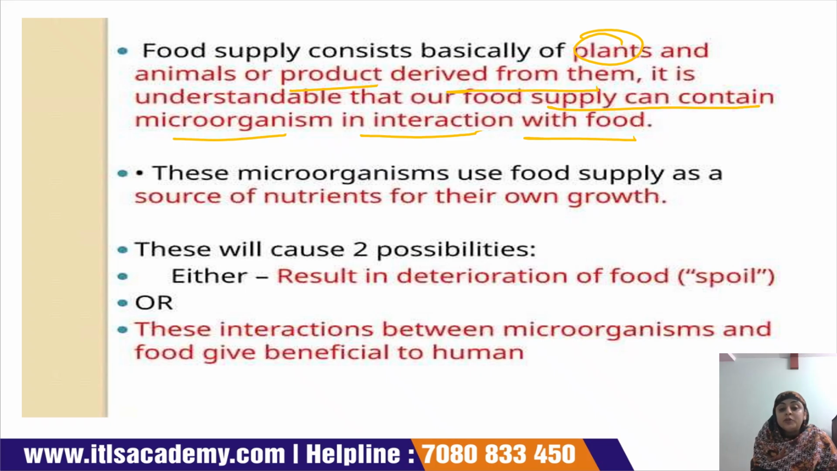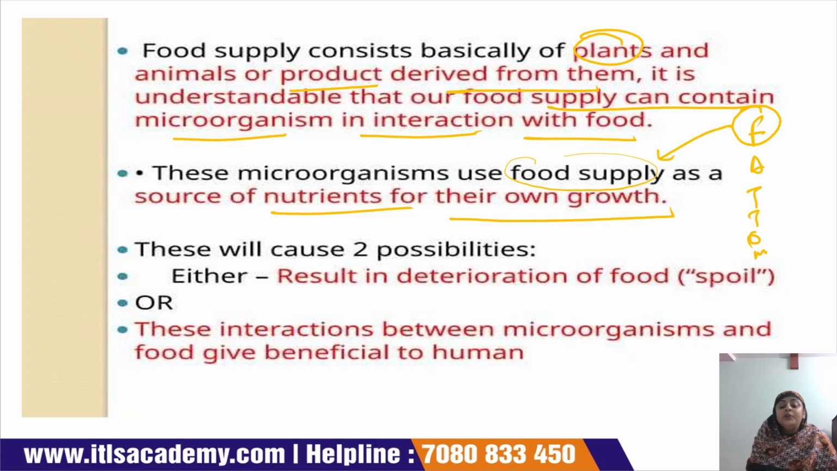These microorganisms use the food supply as a source of nutrients for their own growth. See, for the growth and development of microorganisms, we already discussed the factors like this. So microorganisms require these factors. F stands for food or nutrient. Okay, now when a microorganism grows on any food supply, then it uses the nutrients which are present in that food product as a source of its growth and development.